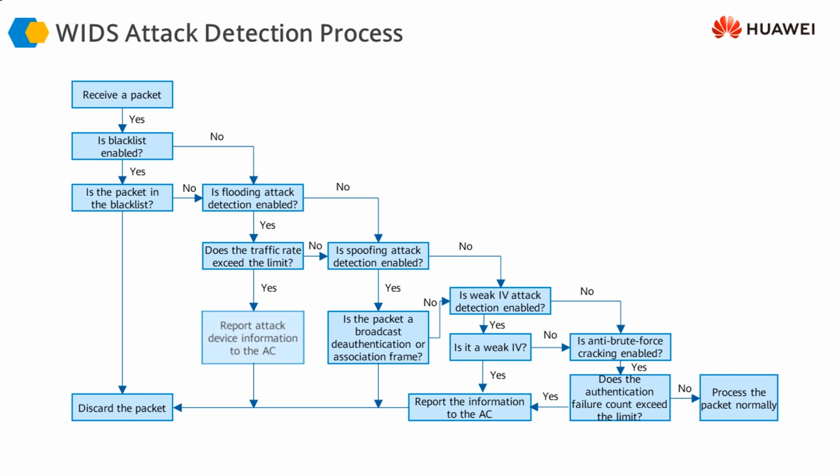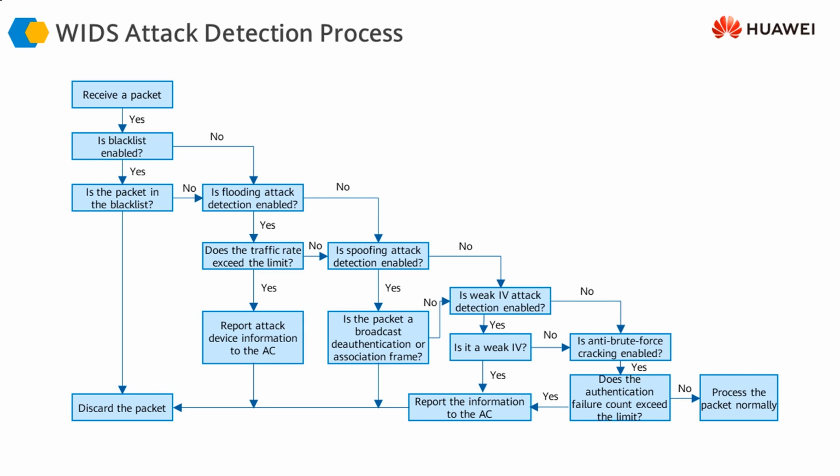If it is exceeding the limit, it should be reported to the access controller, and the access controller might start discarding the packets from the station. Similarly, is spoofing attack detection enabled? A spoofing attack happens when the packet is broadcasting a deauthentication or disassociation frame, which means it is trying to pretend to be someone it is not. If that is the case, once again it needs to be reported back to the access controller, and then the packet will have to be discarded.